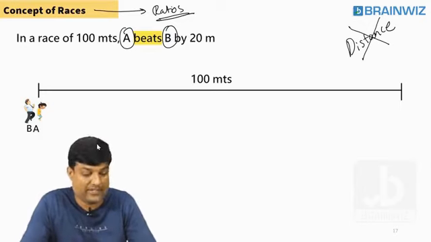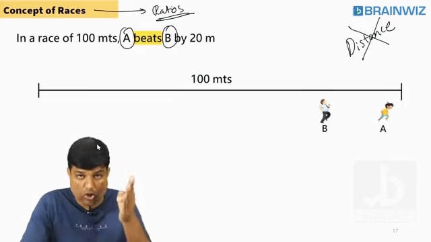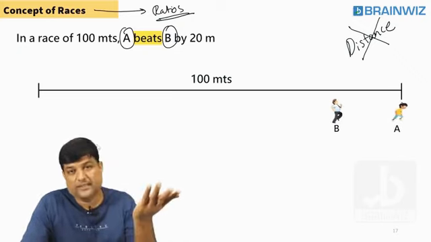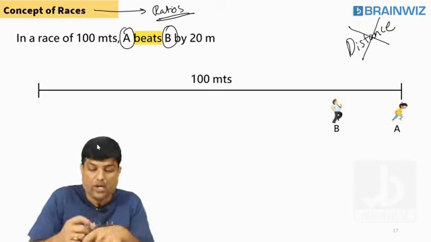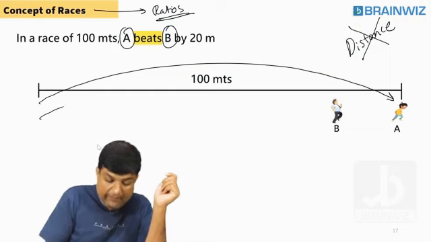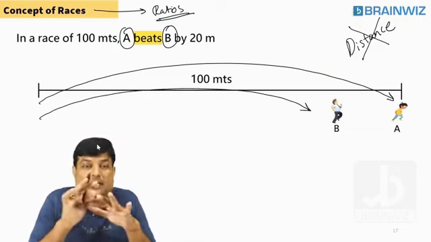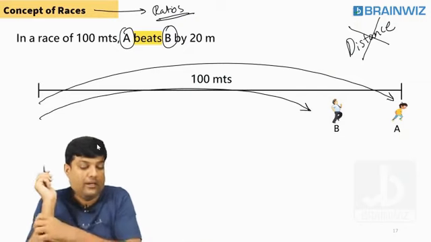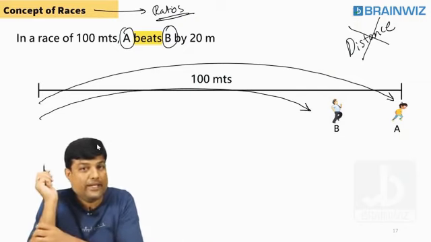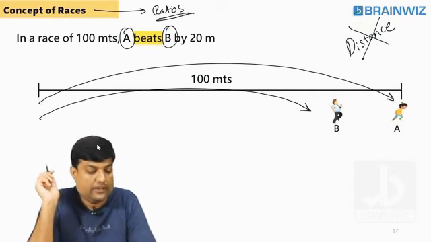Time is the same. Listen, everybody. Start. Stop. Whatever time is taken by the first fellow to reach here, the same time is taken by the second fellow to reach here only. What is constant for both of them? Time. Are you understanding, everybody? What is constant? Time is constant. Is it fine, everybody? Clear?